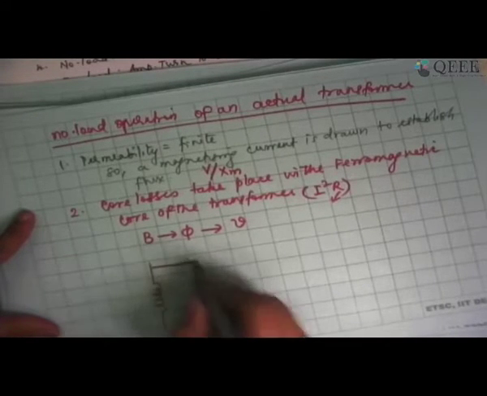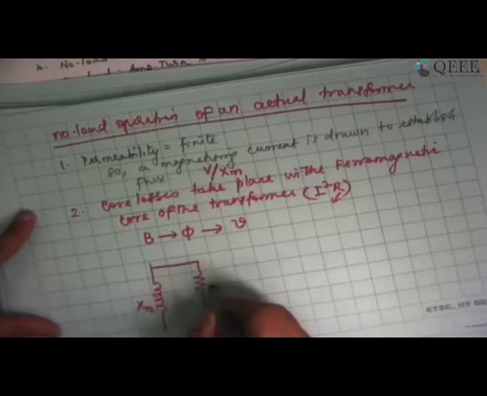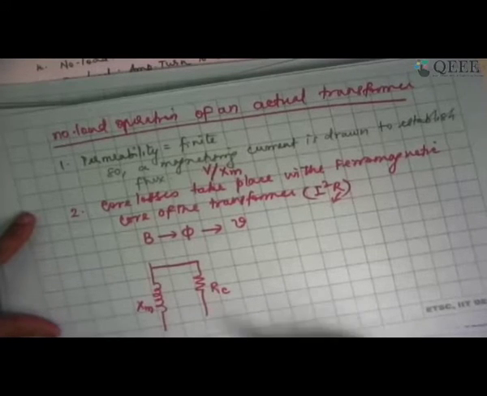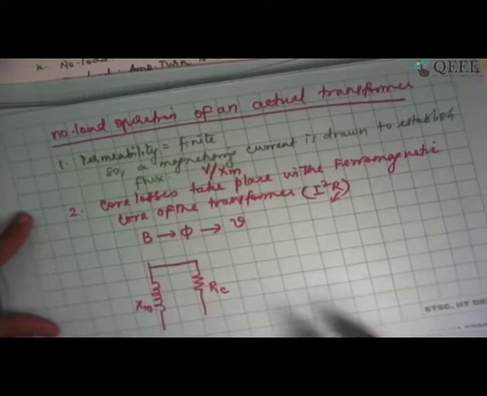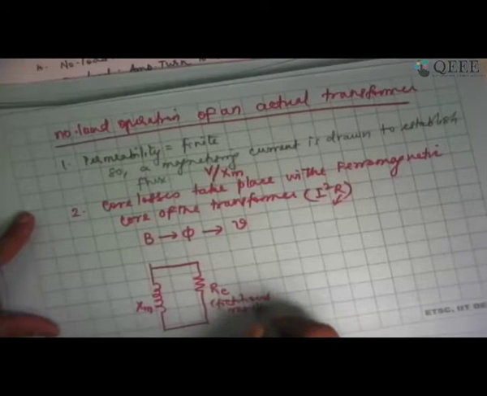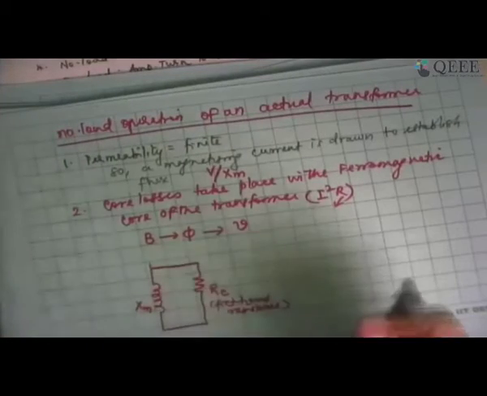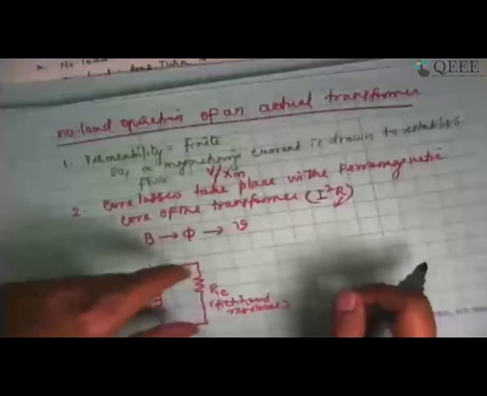That is the reason why the equivalent circuit of the transformer under no load condition, we show with the help of a reactance, which is Xm, and a resistance, which is the core loss component of resistance. Some people show this as RC, some people show this as R0. It doesn't matter. This is actually a fictitious resistance. You cannot physically measure it. You can only estimate it because it is not really the resistance of the core. It is rather representing the core losses that are happening in the core. So I am putting it as an imaginary or estimated value of resistance.